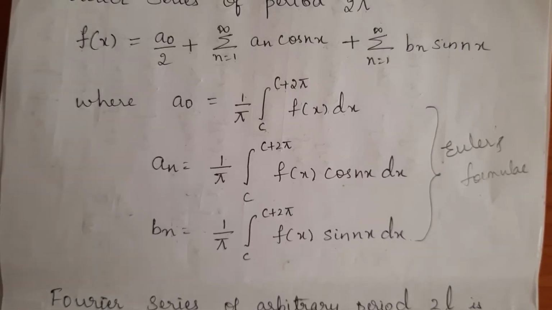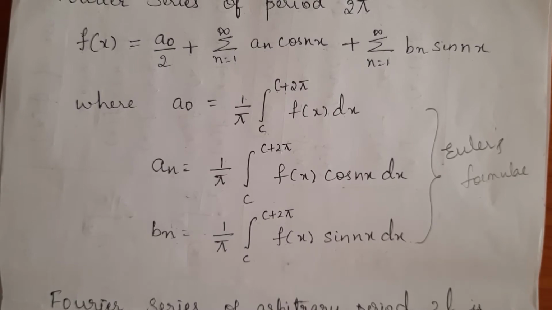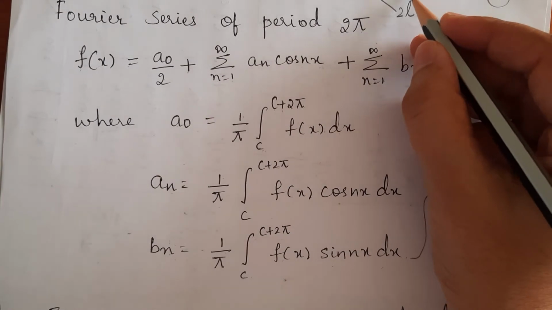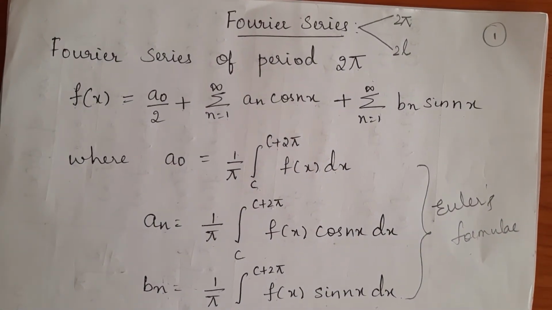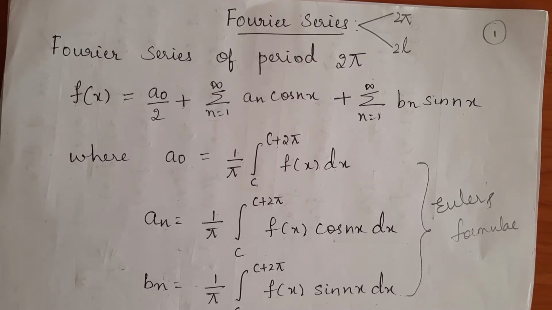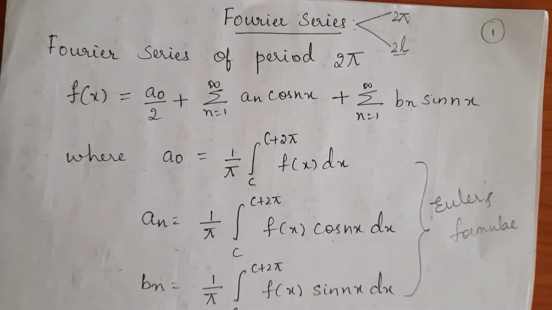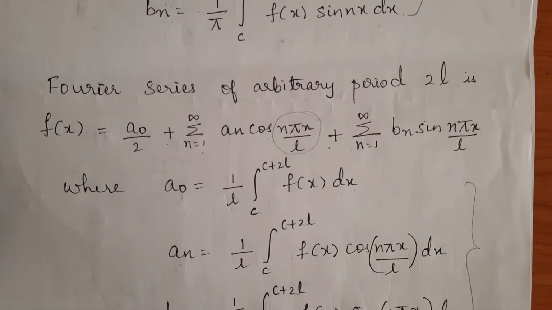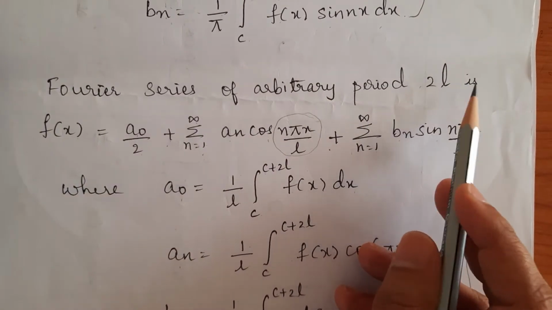In the last video, we have seen the definition of Fourier series and what is the nature of the Fourier series in the period 2 pi. Whereas in this video, let us see how to find out the nature of the given function in the arbitrary period 2L.